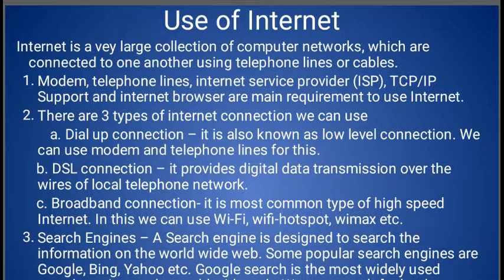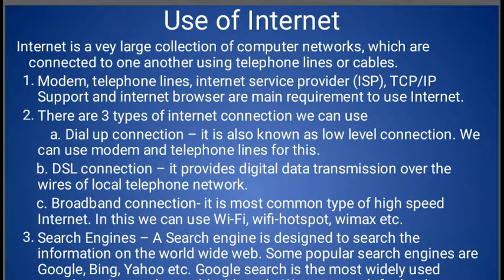So the internet is a collection of networks of networks which can spread all over the world to send and receive our data. The internet is a very large collection of computer networks which are connected to one another using telephone lines or cables. So the internet is spread all over the world with the help of cables, telephone lines and so many other things.